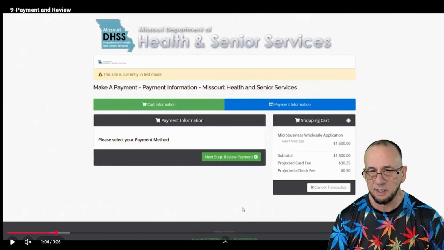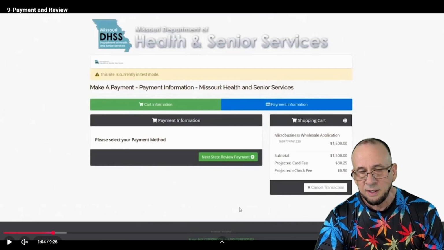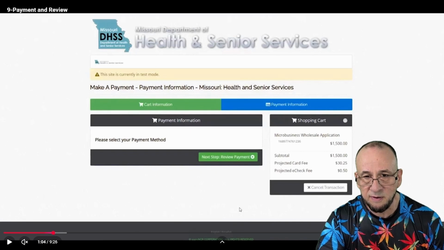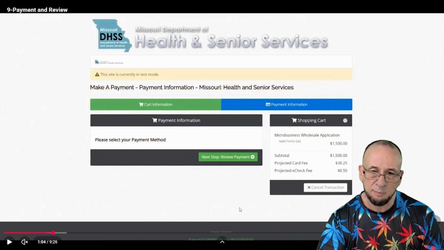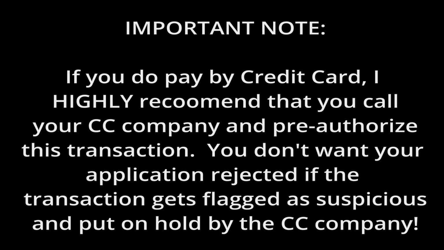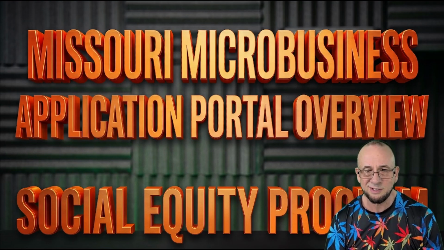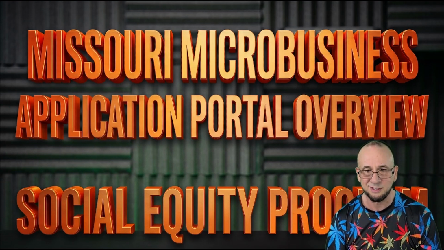When I submitted mine last year, I think I used a credit card. I don't know about the e-check. I just paid the extra $30 and 25 cents or whatever it was. I do know that the application fee is going to be $1,500 this year, just like it was in rounds 1 and 2. Once you submit your payment, you're done. So congratulations, you successfully completed your application and submitted it.